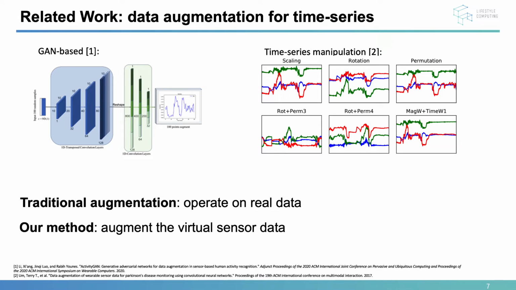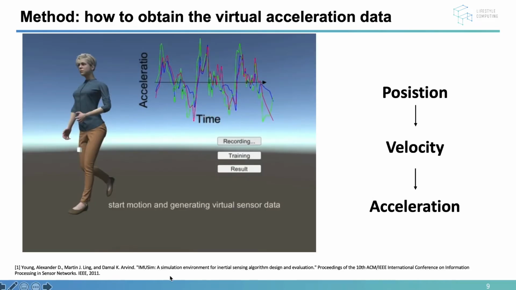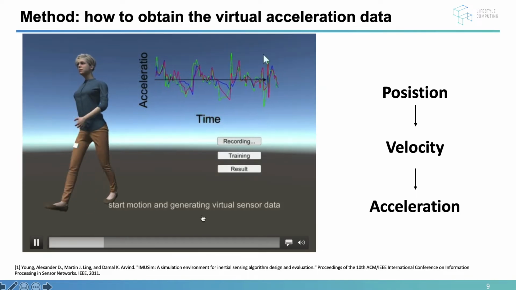This is the pipeline of the proposed method. The 3D motion extracted from the 2D video and the spring joint IMU sensor modules were used to produce more virtual sensor data and train the machine learning model to recognize the real motions. We obtained the virtual IMU data in Unity, and the position data of the cube was used to calculate the velocity and then get the acceleration.